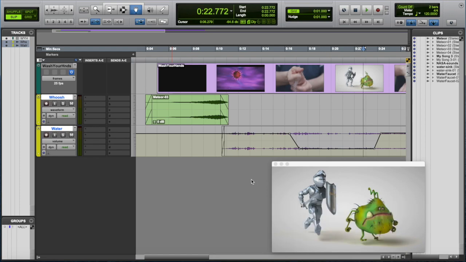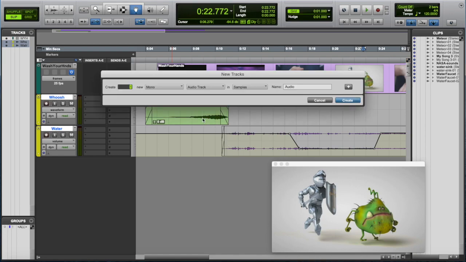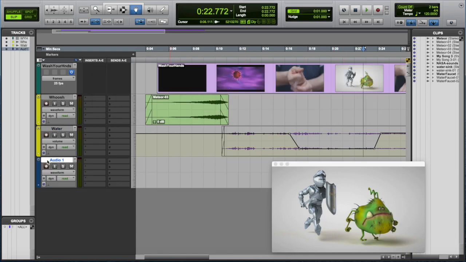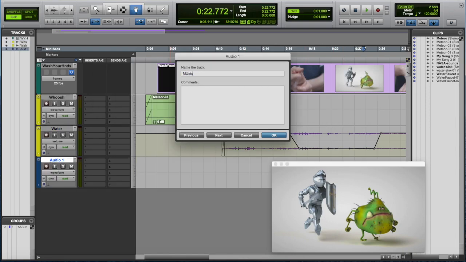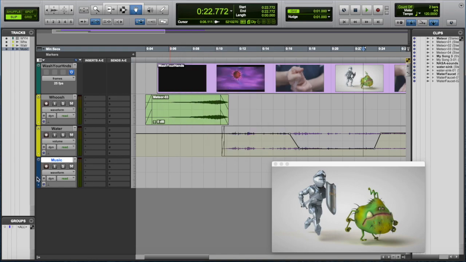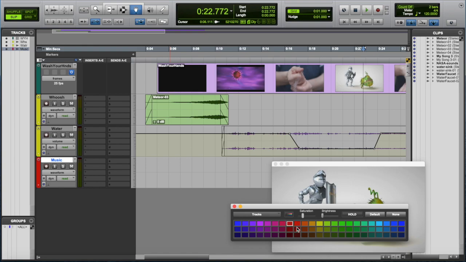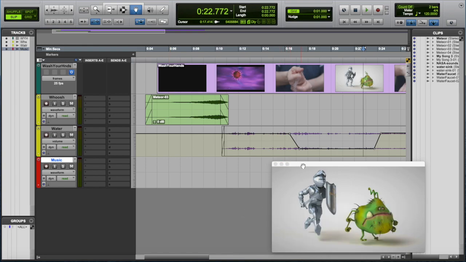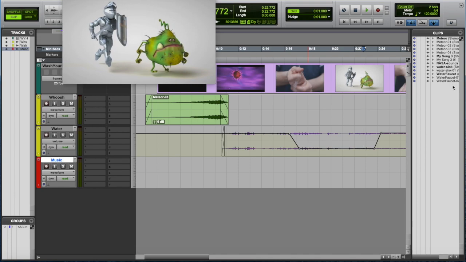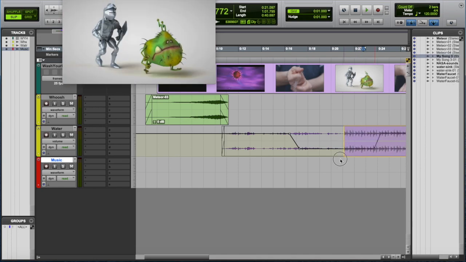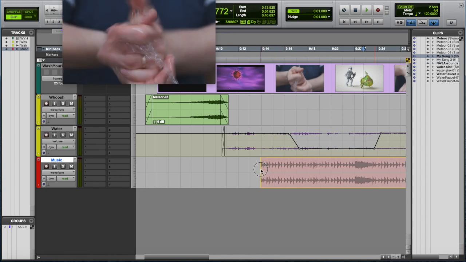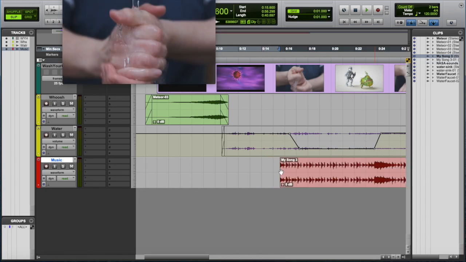Now let's say we want to add some music. I'll make another track for music. And let's say I want to name all my music components red. Move this up here. Take this down in volume a little bit.